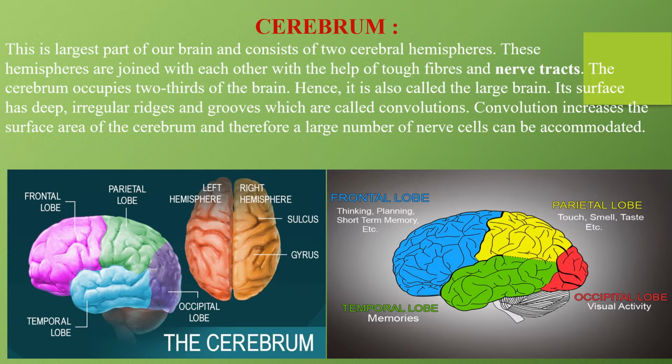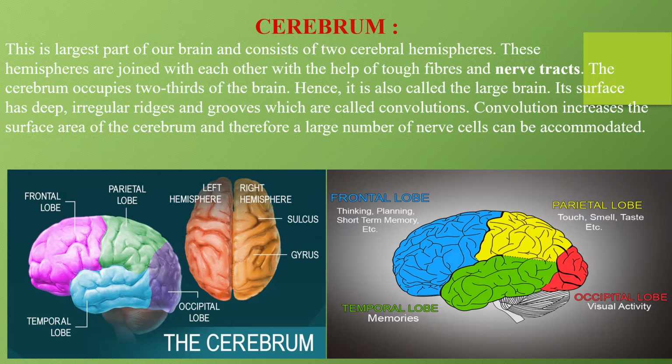Now we have entered inside the cranial cavity. मतलब हमारा skull open करके अब हम लोग brain के अंदर के बारे में पढ़ रहे हैं. So very first thing that we are talking about is cerebrum. This is the largest part of the brain and consists of two cerebral hemispheres, the left hemisphere and the right hemisphere. हम लोगों ने पढ़ा है ना हमारा brain दो parts में divided है. Longitudinally अगर उसे बीच में से कट किया जाएगा तो दो part है, एक left side और एक right side.